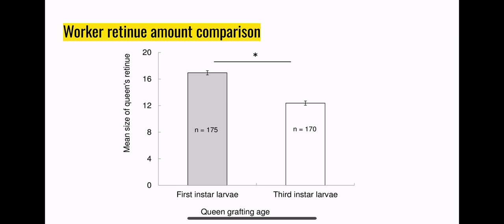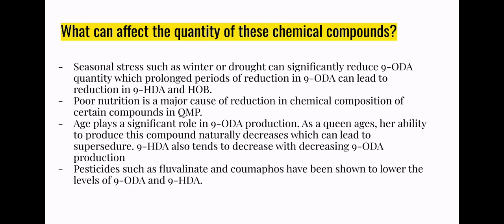What can affect the quantities of these chemical compounds? Seasonal stress, such as winter or drought, can significantly reduce 9-ODA quantity, and prolonged periods of reduction in 9-ODA can lead to reduction in 9-HDA and HOB. This acts as a feedback loop with the chemicals. I guess it would be more of a negative feedback loop actually, because everything's reducing.